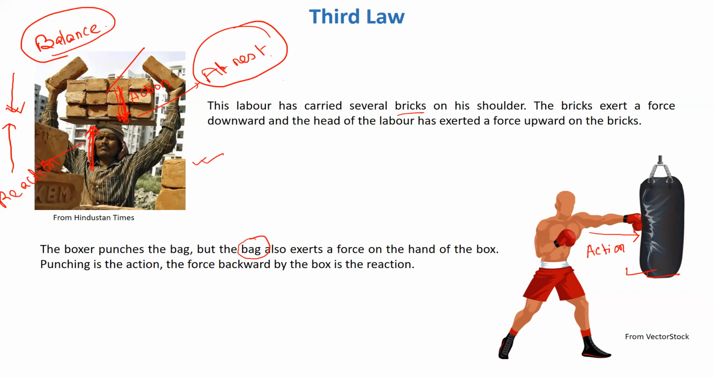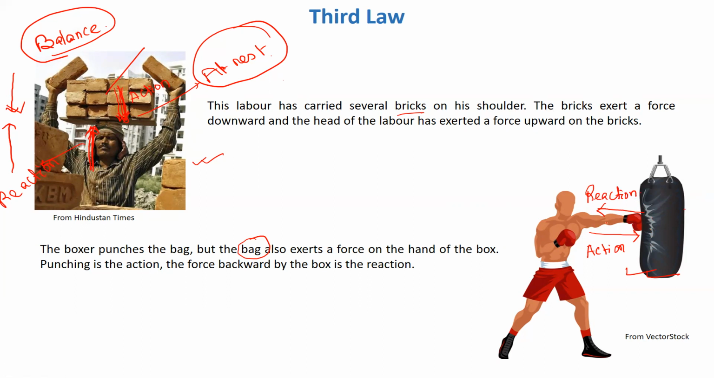But what would the bag do? It would not fly away. If the bag had flown away in the opposite direction, it would cover a larger distance. But that does not happen. The bag itself is heavy, it's full. So it will get displaced by a little distance, and this sandbag will also exert an equal and opposite force on the hand of this boxer, which is the reaction. So in this case also, action and reaction are balancing each other.